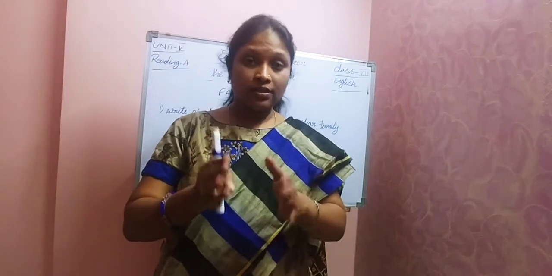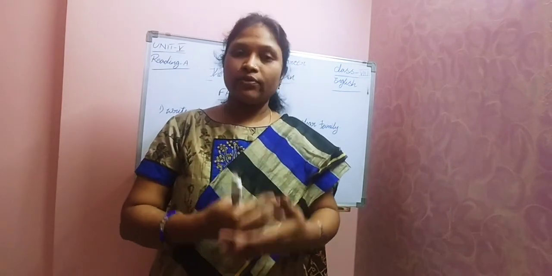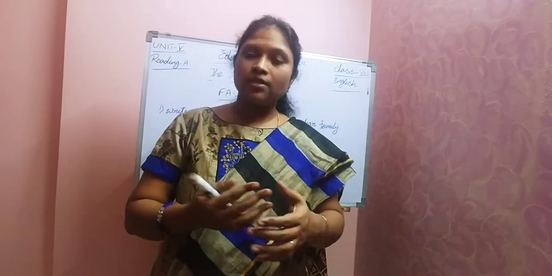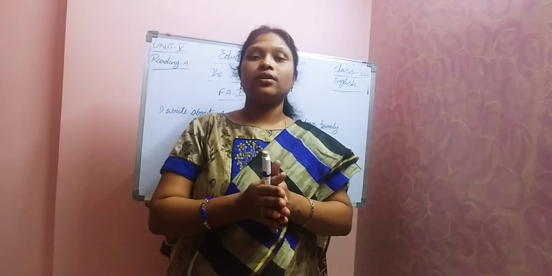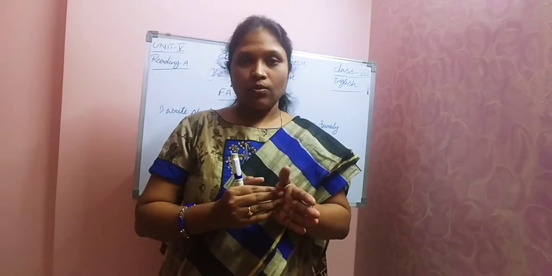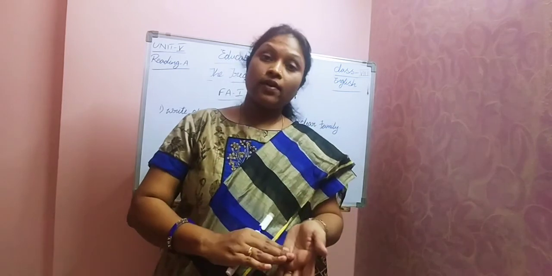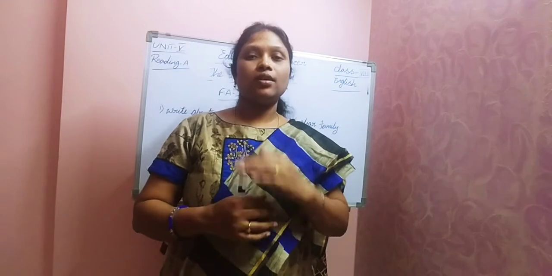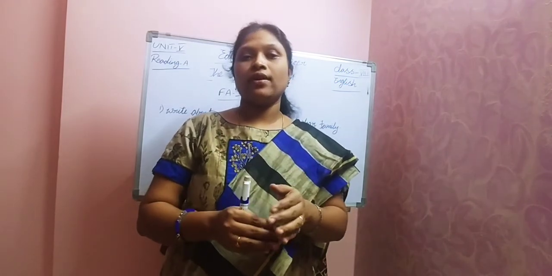You have to paste the pictures as well. Write the definition, what is meant by joint family and what is meant by nuclear family. You also have to cover advantages and disadvantages. What are the advantages and disadvantages of living in a joint family? At the same time, write about the advantages and disadvantages of living in a nuclear family.